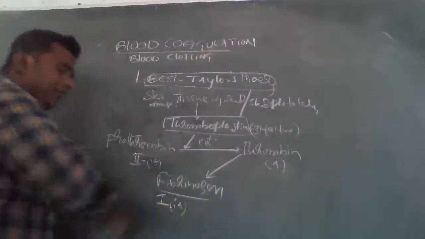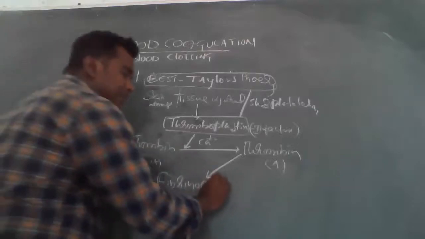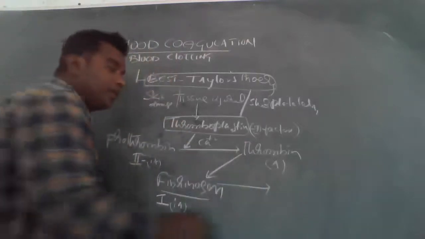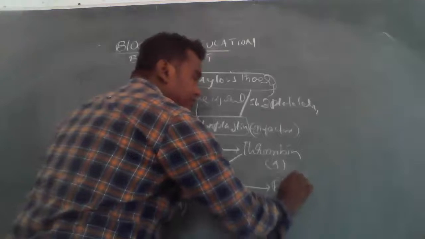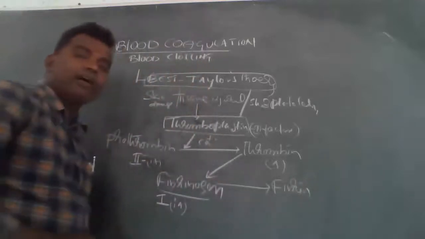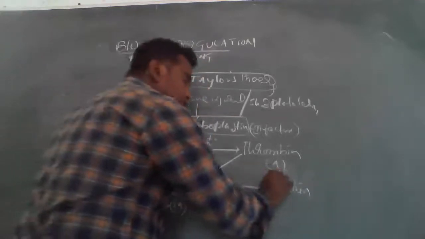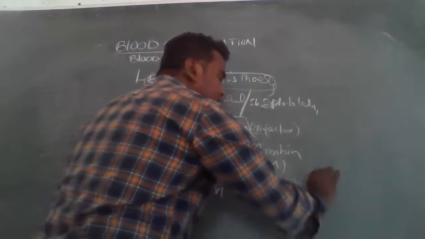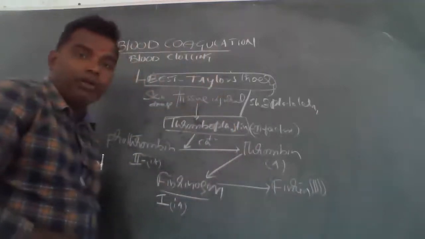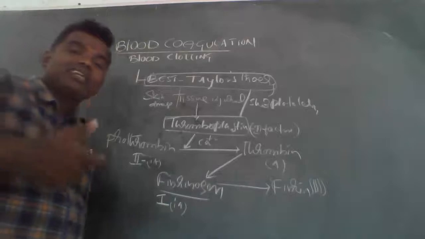The first inactive factor, fibrinogen, is activated in the influence of thrombin to form fibrin. So a group of fibrin threads are formed.